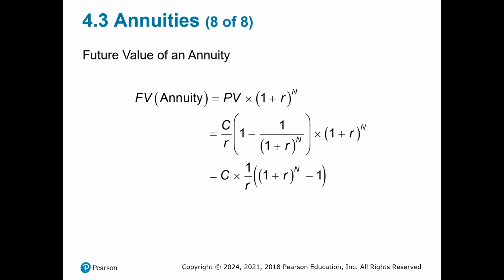Future value of an annuity. Here you see the future value formula, which is a future value annuity in parentheses equal PV times 1 plus R in parentheses to the N power. I'm just going to leave that for just a second for you to look over it.